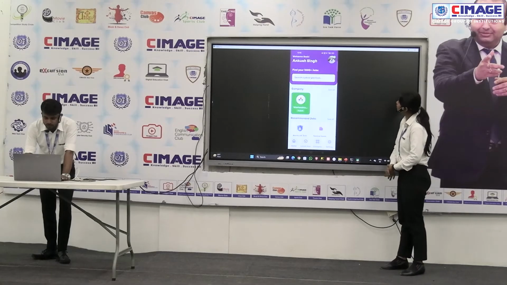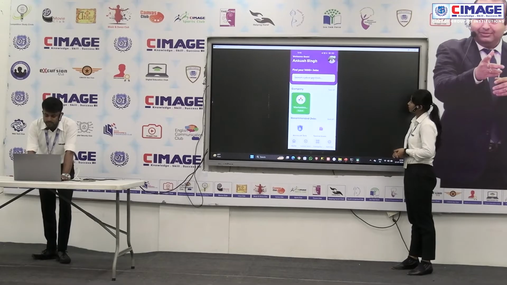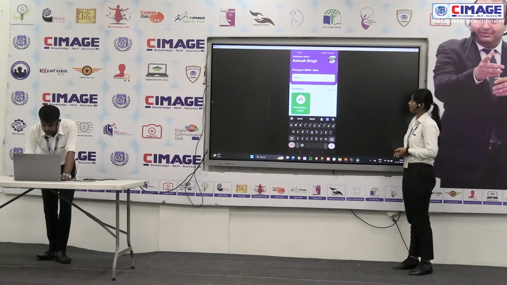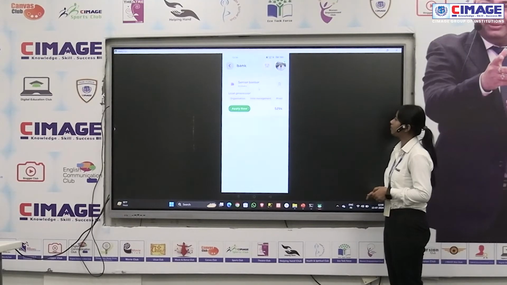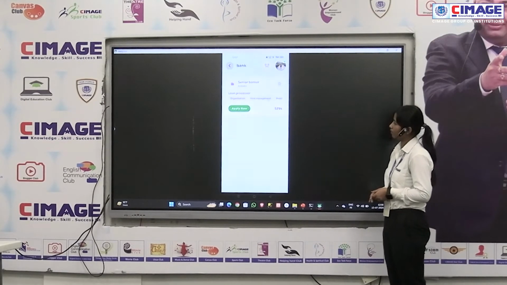And after that, on the dashboard of the user, the search option is also available. We can search here for a particular job in search options. I type bank and search it. We find one similar job, which is senior banker. We can also apply from here with apply now, and we can also bookmark this job opportunity for further use and